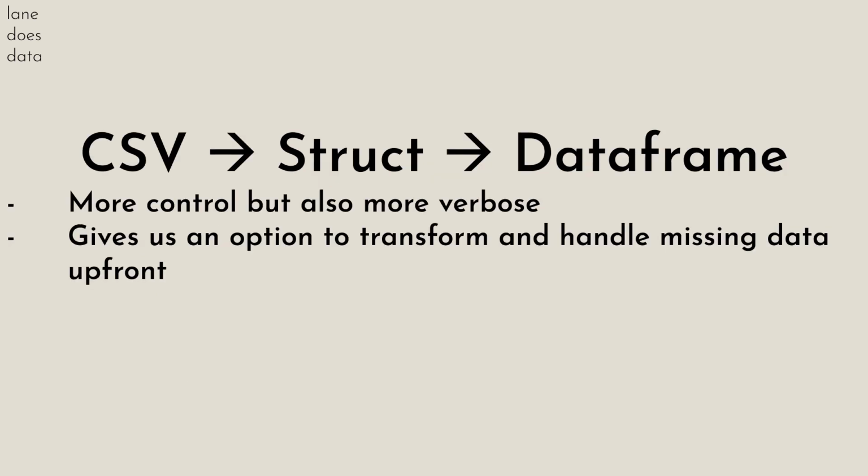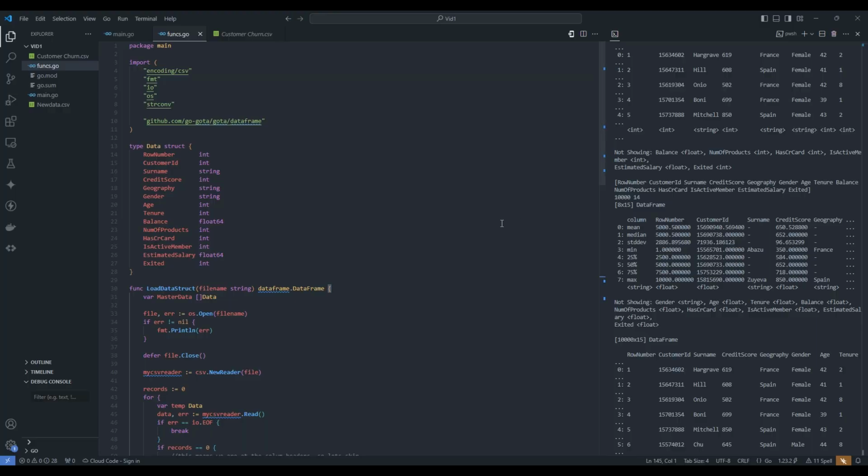Now that we have our data, we can explore that there's 3 different ways to actually get our data into a data frame using Golang. The first and personally my preferred method for anything in production is to get our data from our CSV, import that into a struct, and then from that struct load our data frame. Now this provides more control, but it's also more verbose, and it also gives us the option to transform and handle missing data.